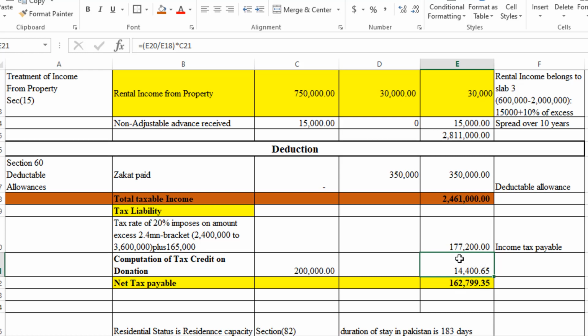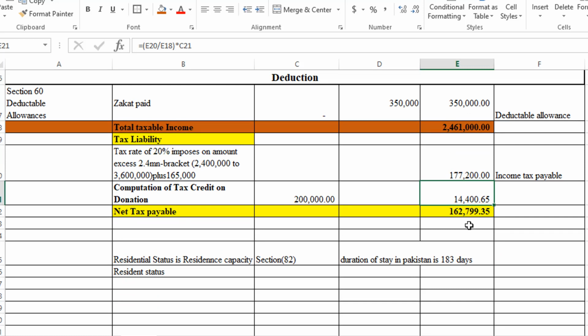So as this is a tax credit, we deduct it from the tax liability, and we get the net tax liability. Sorry, I have written payable. There should be net tax liability. So the amount is equal to 152,799.35.